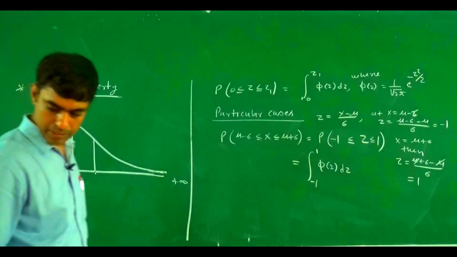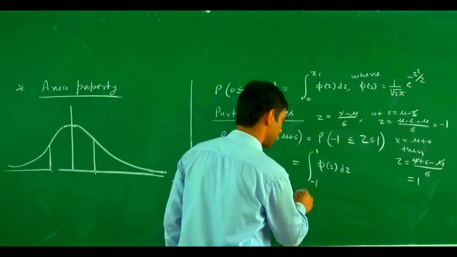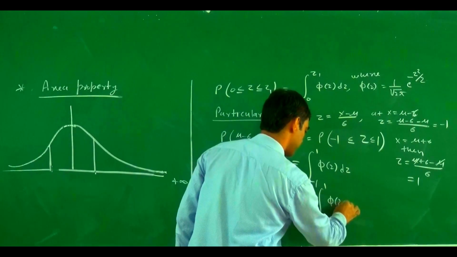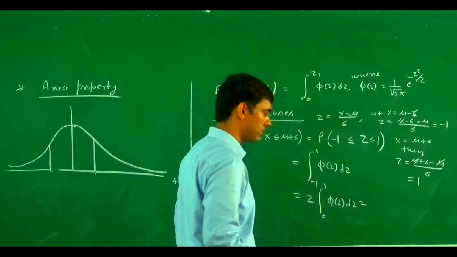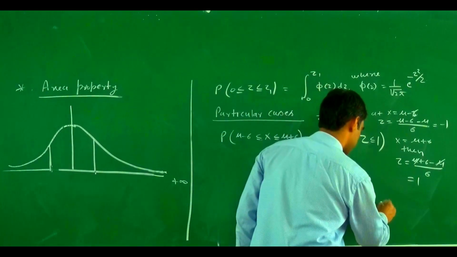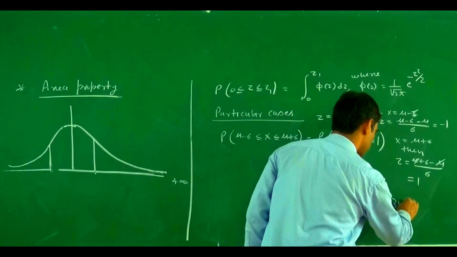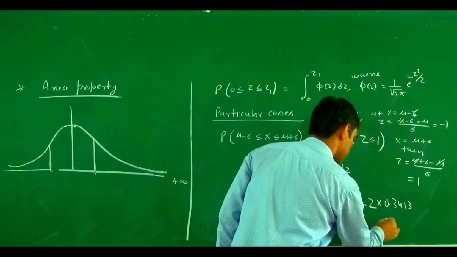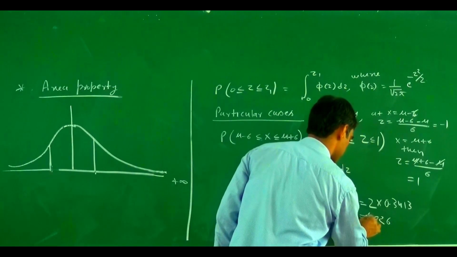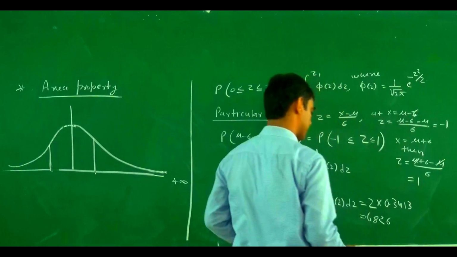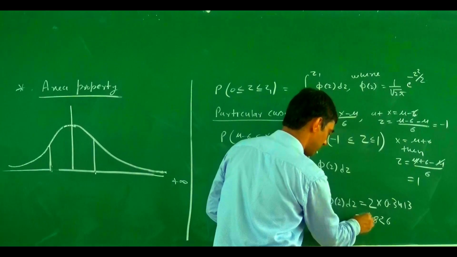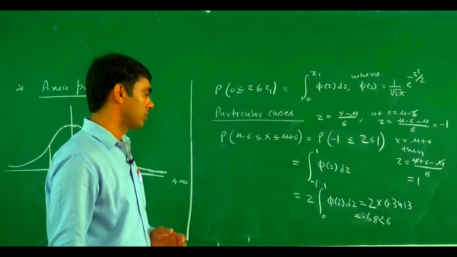This becomes 2 times the integral from 0 to 1 of phi z dz, and the value of this one is the area under the normal curve, which is 0.3413. So 2 times 0.3413 is 0.6826. So what is the meaning of this one?